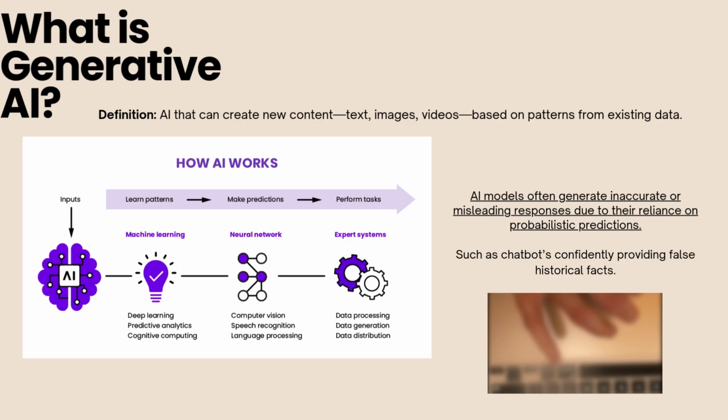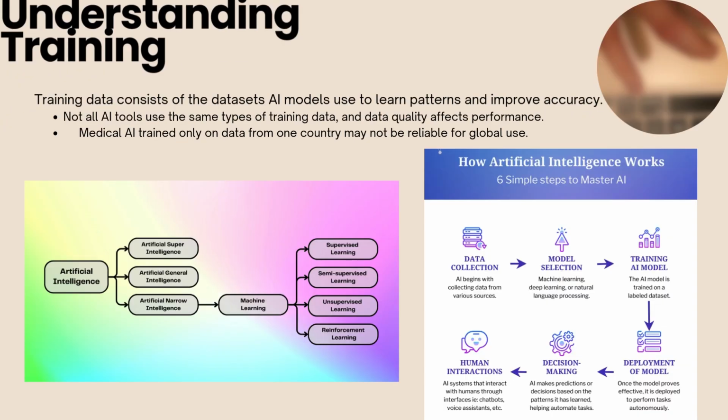This means that it can confidently provide misleading or even false information, a problem known as hallucination in the AI world. For example, if you ask an AI for historical facts, it may invent fake references because it doesn't verify information the way a search engine might. This is why critical thinking and fact-checking are essential when you're using AI tools.